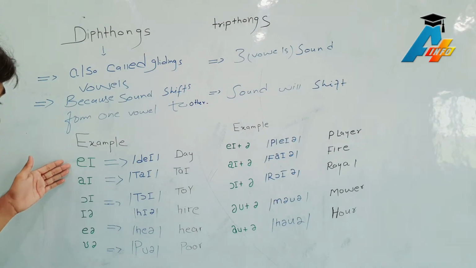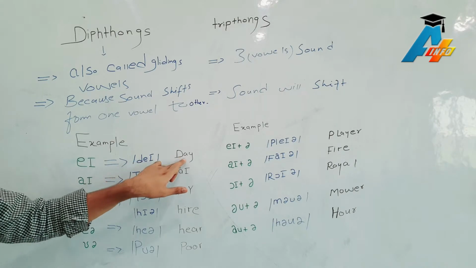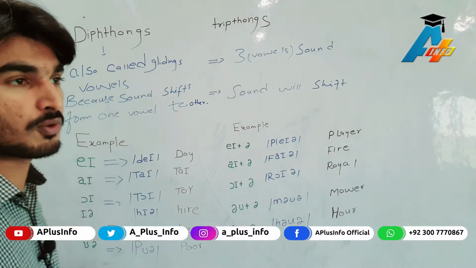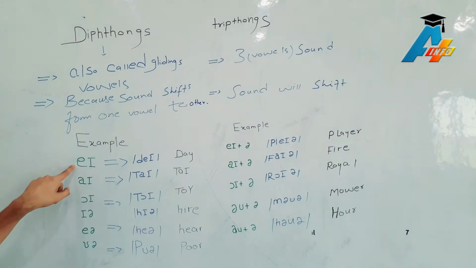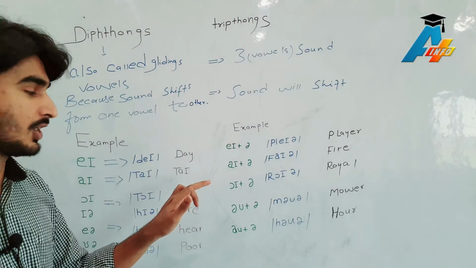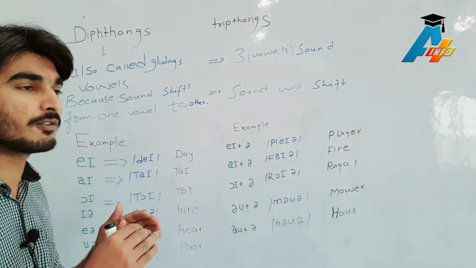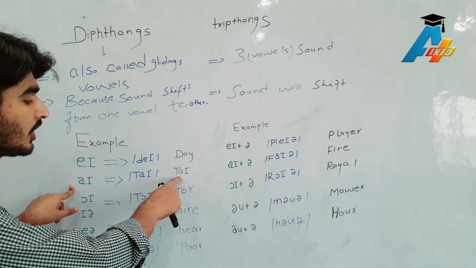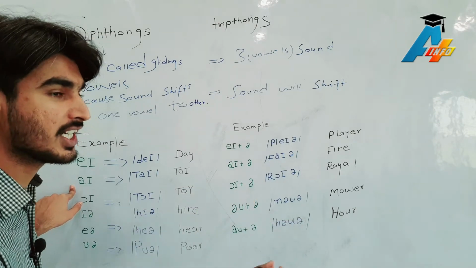So here I have given a list of words, and we will look over the transcriptions and the exact words. For example, I have told you that in a diphthong there are two sounds. The first one is a combination of A and I. The sound will shift from A to I. So this is the word day. What is the word? Day. The sound is shifting from A to I. The next word is tie. The sound is shifting from A to I. It's tie.